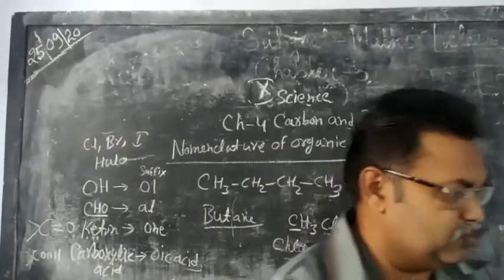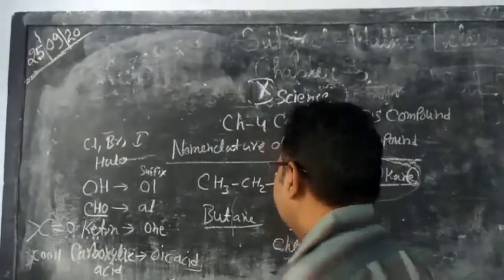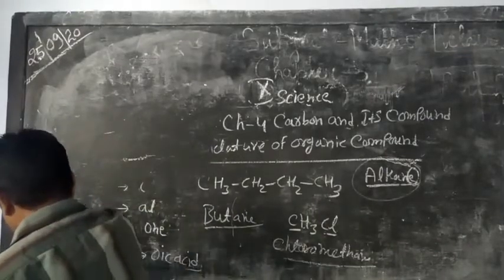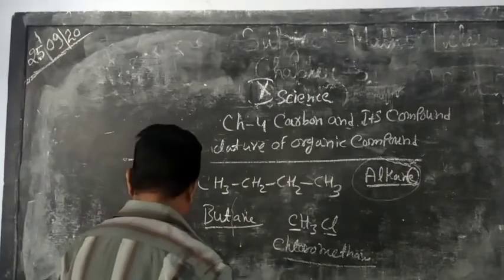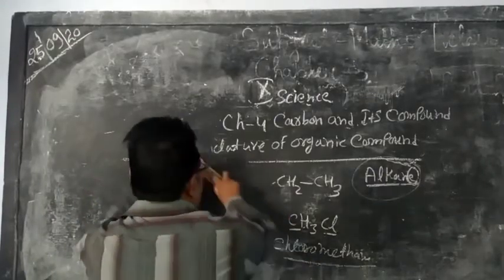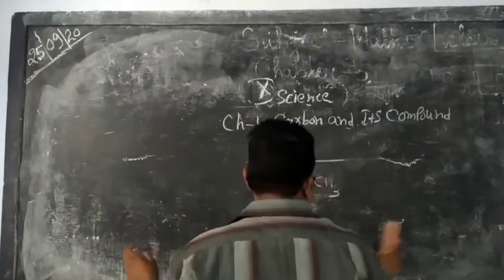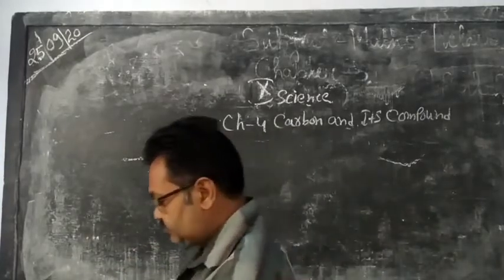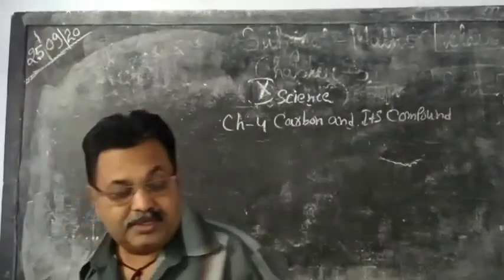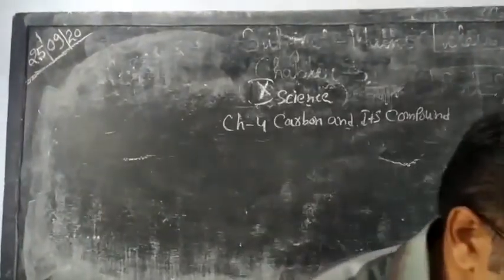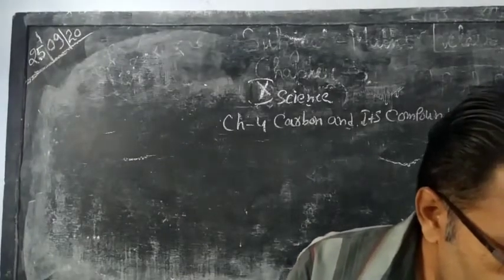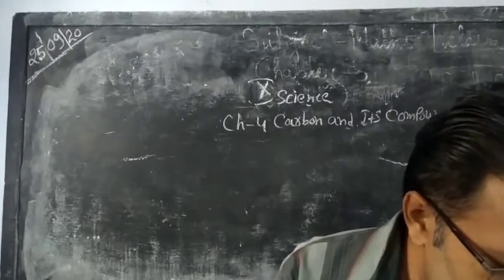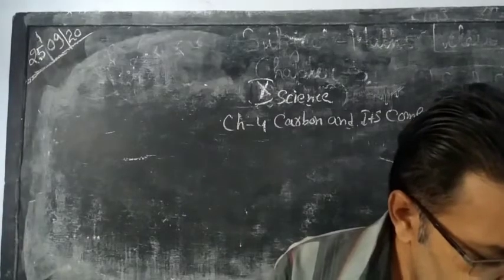So we can write some formulas of organic compounds: alcohol, aldehyde, ketone, carboxylic acid, alkene and alkyne.